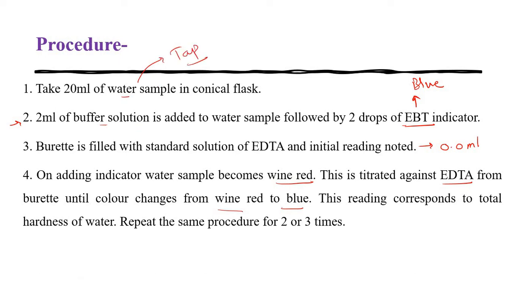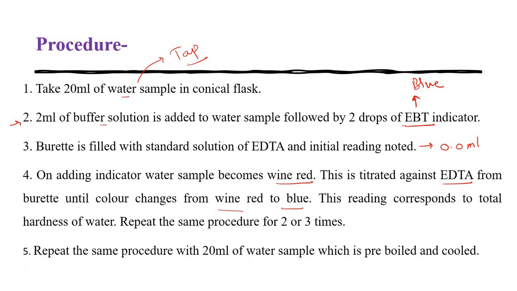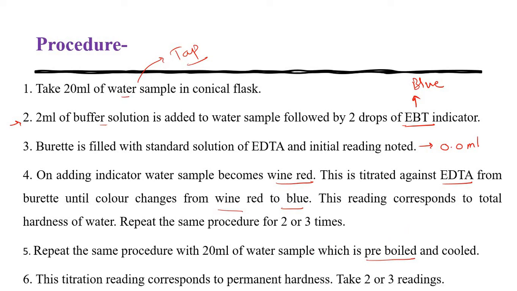If you repeat the same process with a boiled water sample, that gives you different readings. Whatever readings you obtain from the boiled water solution give the hardness which is because of permanent hardness causing salts.